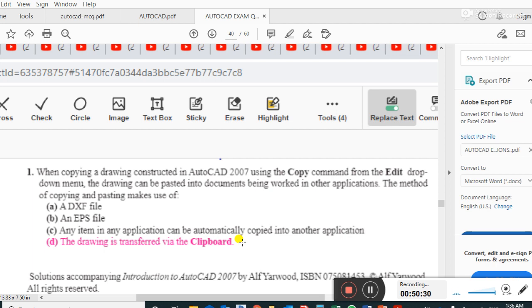Guys, I faced this question many times, but fortunately this question was known to me. I work in AutoCAD, I have experience. I answered this correctly, but this is a very important question, guys.